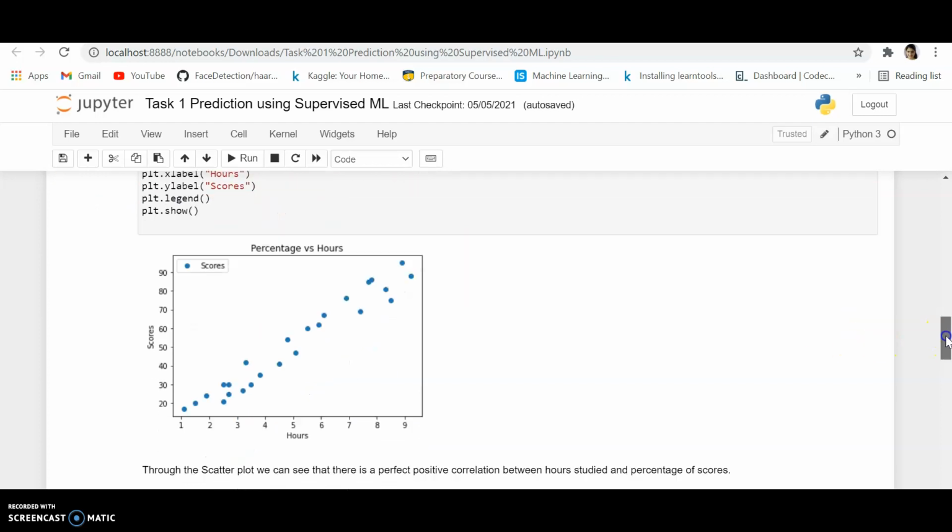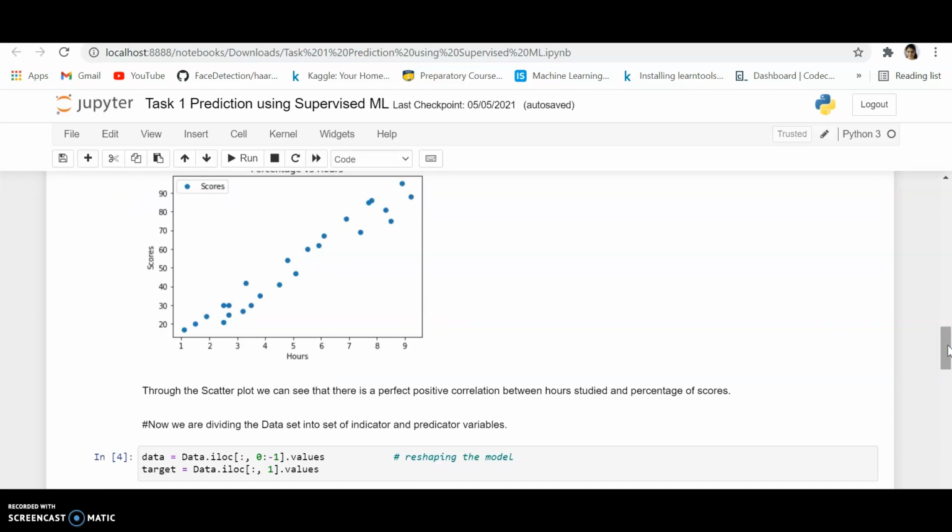We can see the scatter plot diagram clearly showing that there is a perfect positive correlation between the hours studied and the percentage of scores. You can see through the scatter plot how one unit change in x, that is the independent variable, impacts how much change in the y variable, that is scores. So here we can see how hours of study impacts the scores.